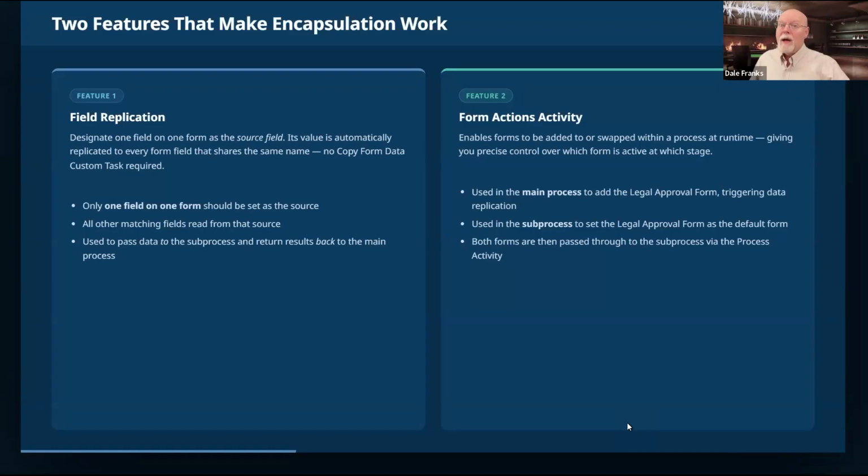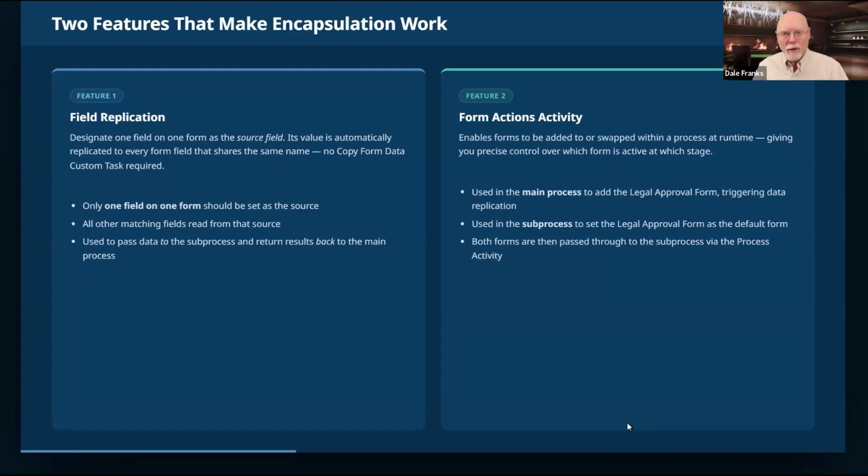Now, you should only ever set one field on one form as a field replication field. Every other form that has a field of that name will be a recipient field, and they will automatically receive the value. They require no additional configuration.